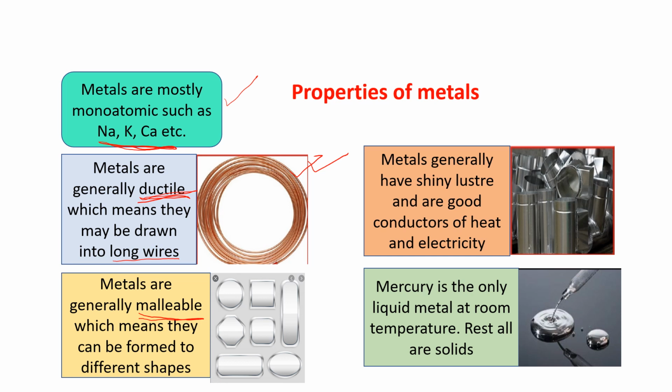Next, metals generally have shiny luster and are good conductors of heat and electricity, and that is why we are using copper wire for passing electricity, because metals are good conductors of heat and electricity and they have shiny luster.